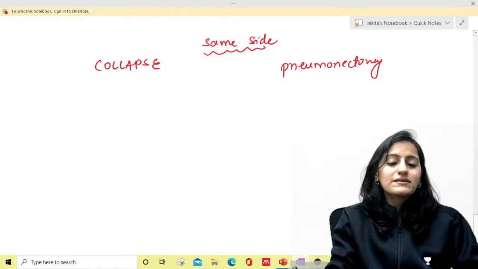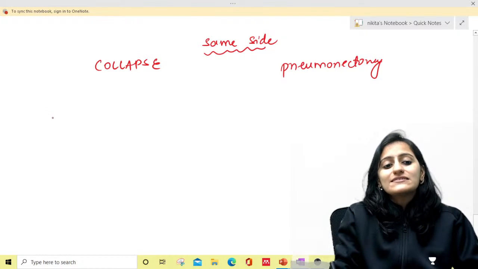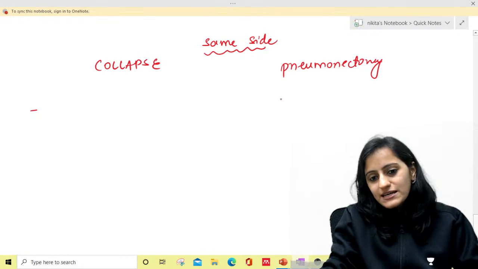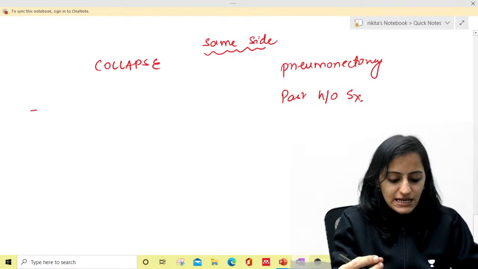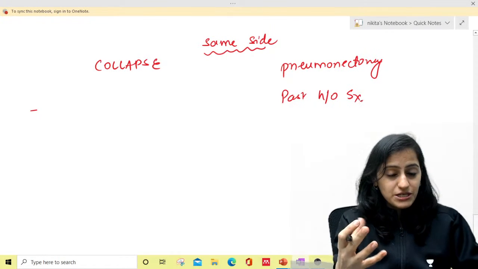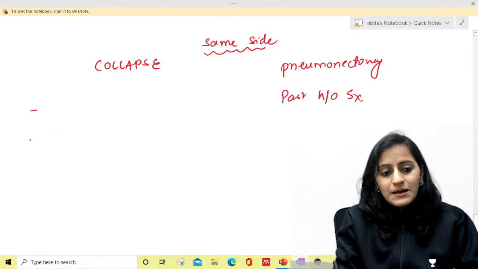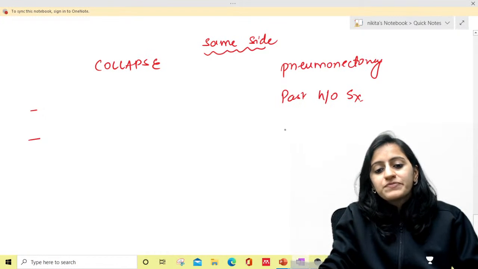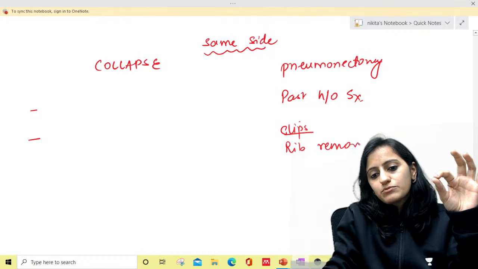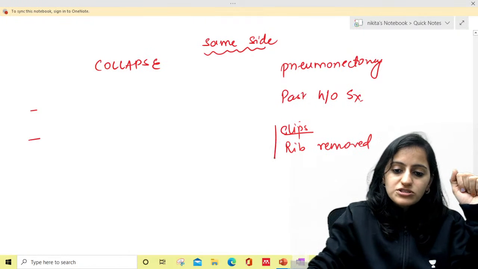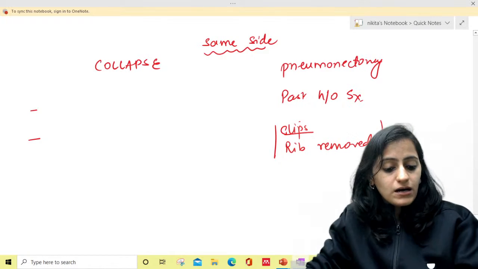Yes. Please remember that radiology is not only photography, that you look at the images and you give a diagnosis. It has to be clinically correlated. So in pneumonectomy, of course, there would be the past history of surgery. The patient will tell you, the file will tell you that the patient has undergone a surgery. So that is why it's very important to look at the file of the patient, to ask history to the patient. Plus in pneumonectomy, on the radiograph, you will see some surgical clips that are used. You will see a part of a rib which is removed for pneumonectomy. So all those changes will also be seen. That is what we have to remember.